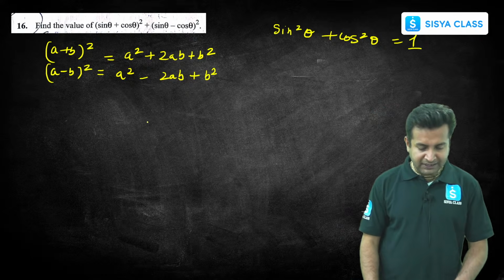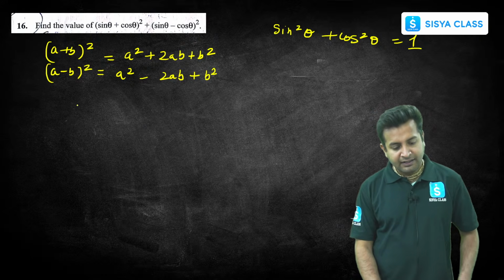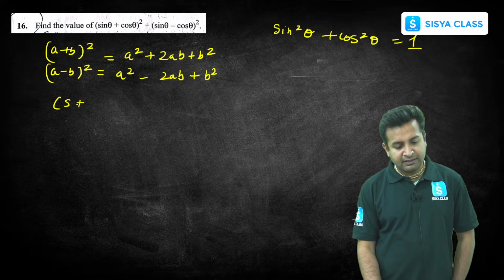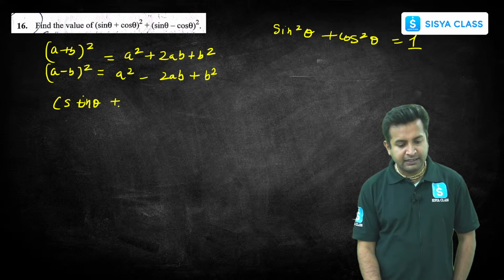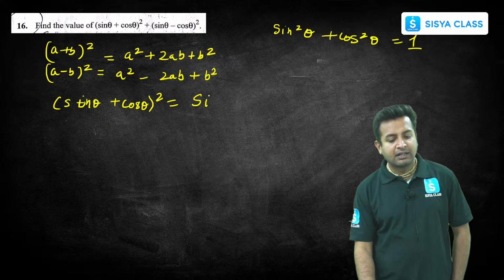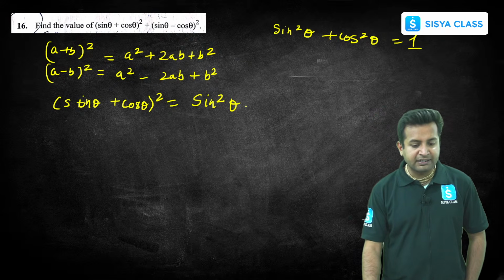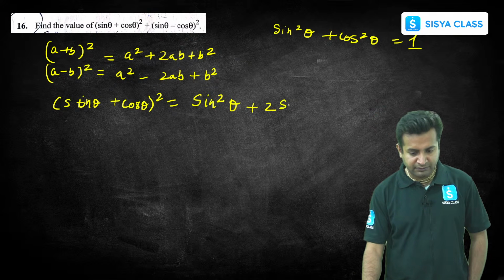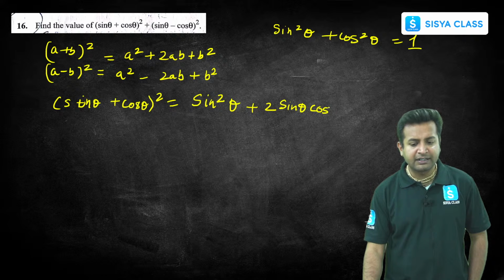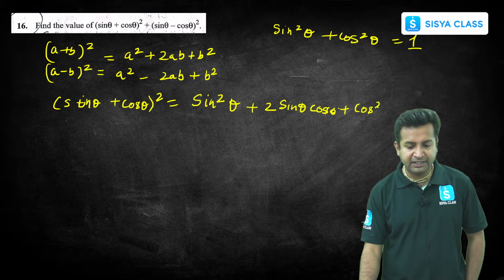Now let's quickly expand. Sine theta plus cos theta whole squared will be equal to sine square theta plus 2 sine theta cos theta plus cos square theta.